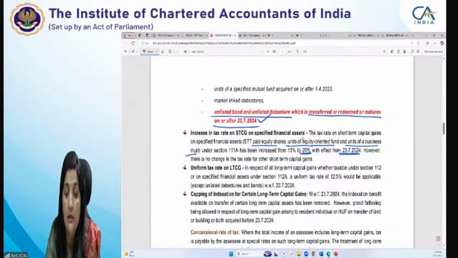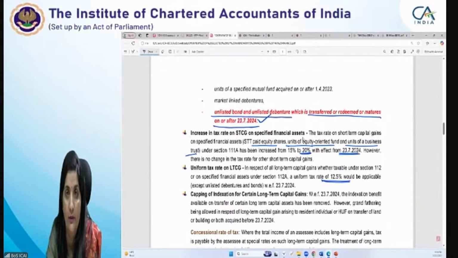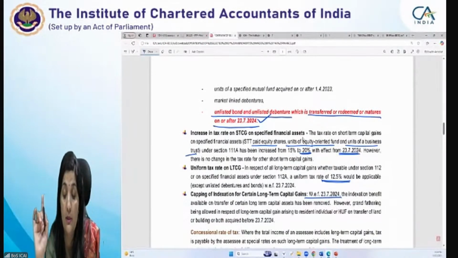So now they have brought it to a uniform rate of 12.5%. It is 12.5% in both 112A and 112, on or after 23/7. Indexation benefit: so long they were providing the indexation benefit, now they have removed the benefit of indexation with effect from 23/7/24. But that's what I'm telling you.